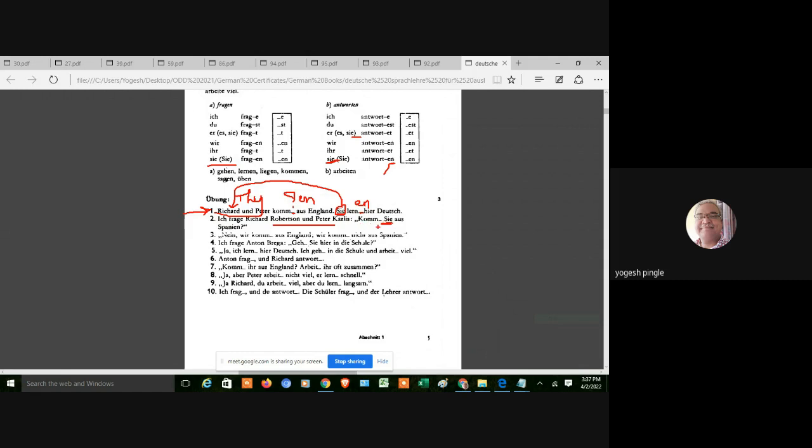So what should the answer be? Kommen Sie aus Spanien? Are you coming from Spain? Like that. Then: Nein, wir kommen aus England. Wir kommen nicht aus Spanien.